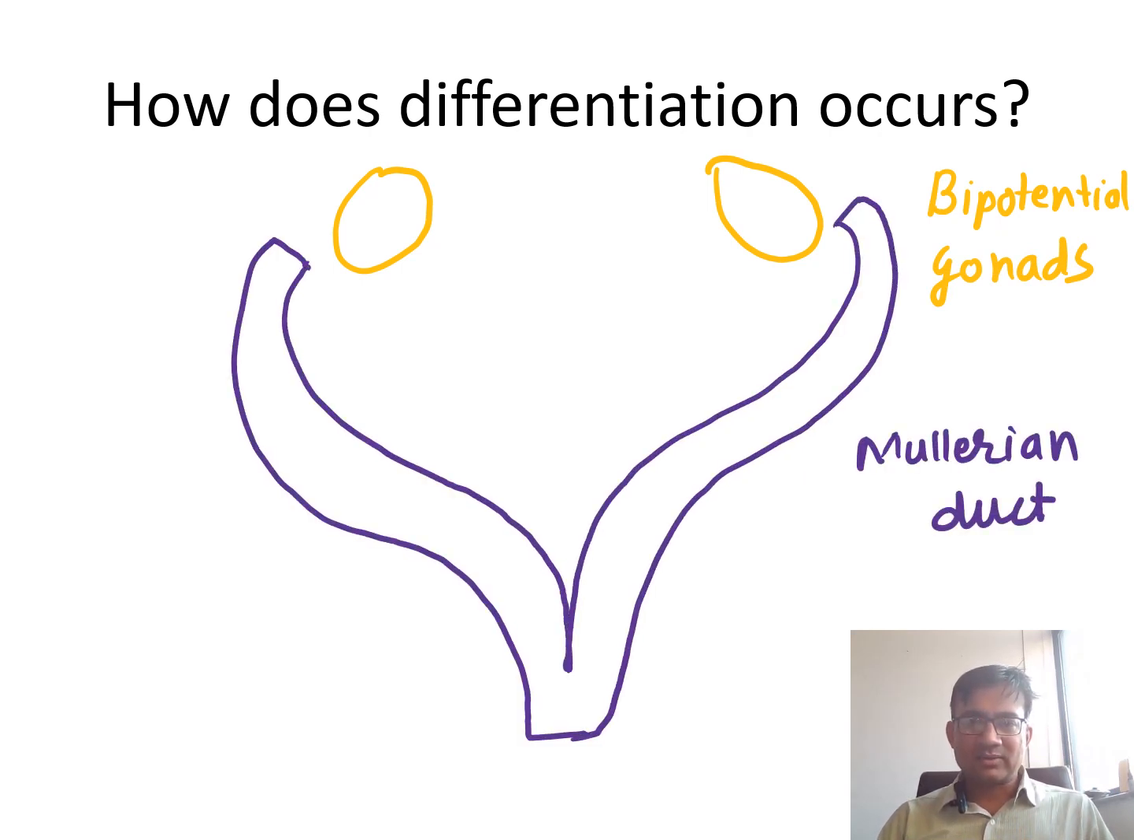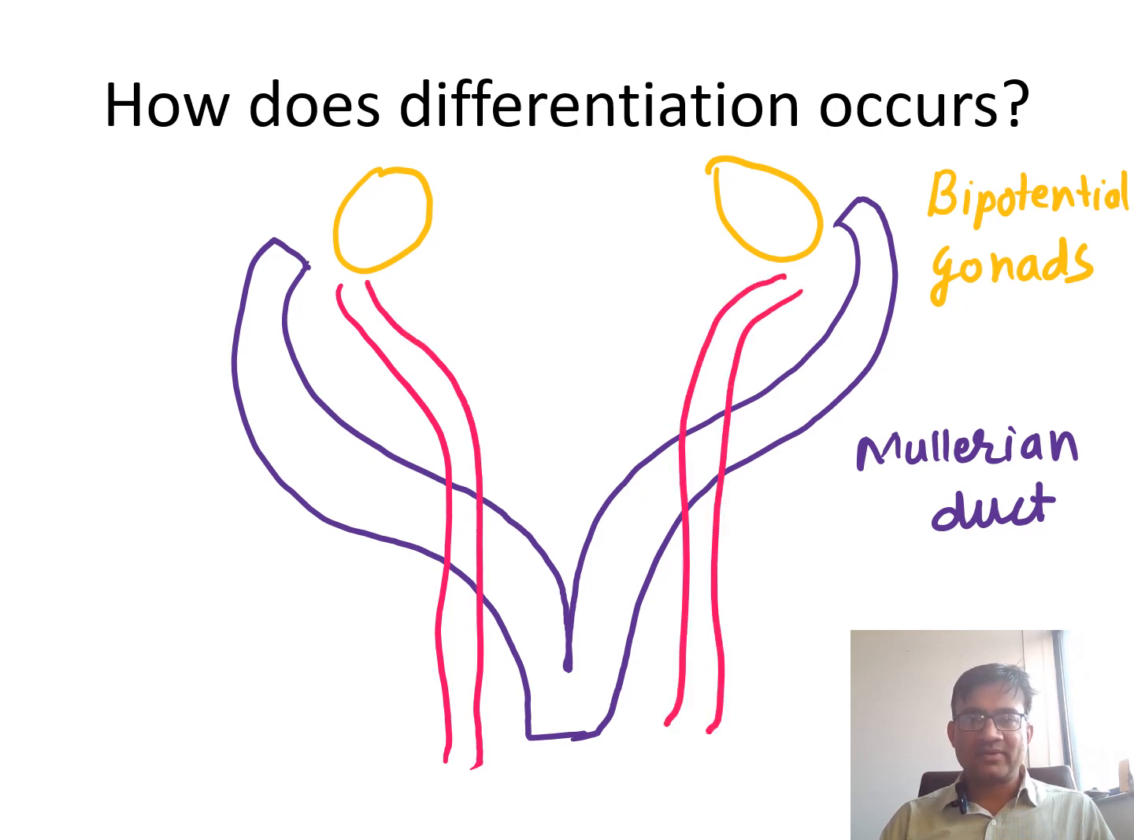Then, here I have shown two ducts. One is the Mullerian duct, which will ultimately develop into female internal genitalia, and the other is the Wolffian duct. At this stage both are there, and it will depend on what is going to develop. So at this stage it is a bipotential gonad.